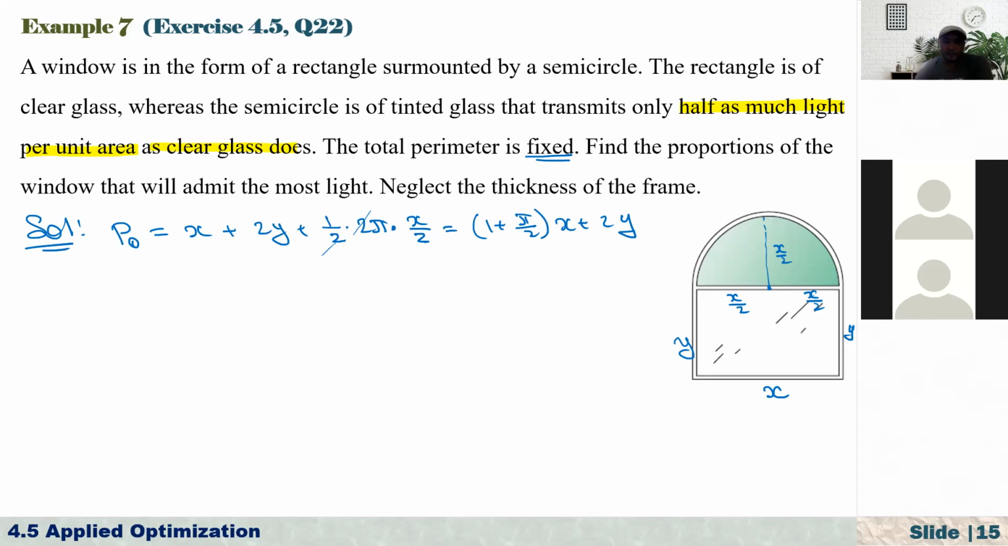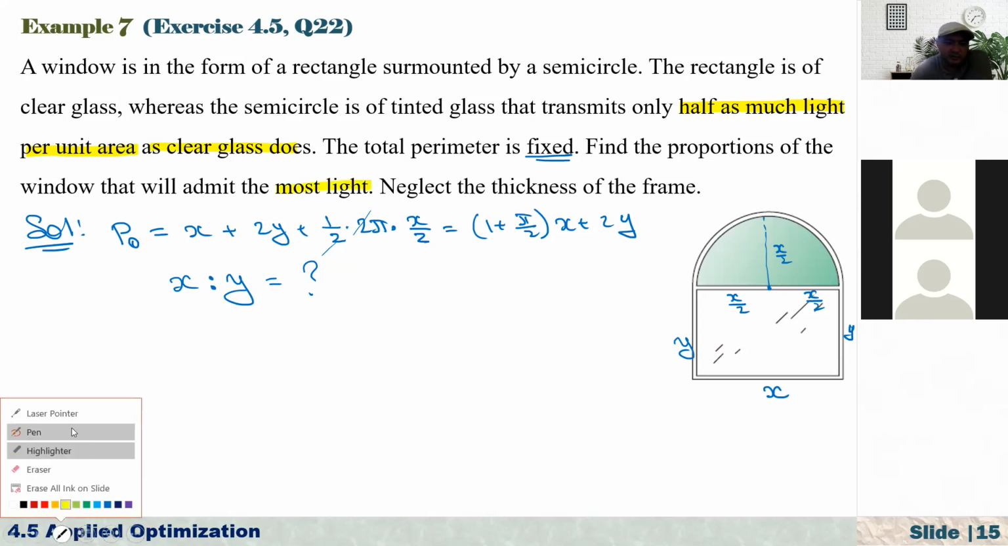This perimeter is fixed. Now, what is the question? It says to find the proportions of the window that will admit the most light. That means you need to find this proportion, x to y. So you have to find this ratio, because the rectangle has only 2 dimensions, length and width. It's asking about the proportional ratio of their dimensions. What must be the ratio so that it admits the most light? The most light, that's the keyword. Neglect the thickness of the frame. Okay, so that is the first introduction part.